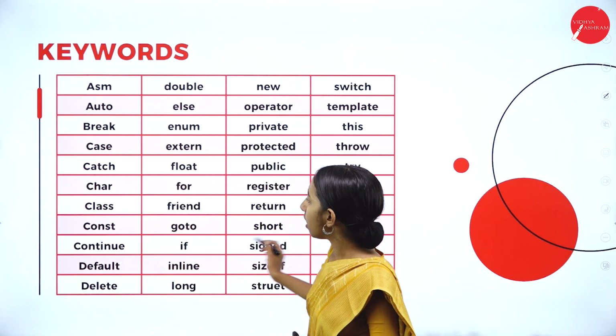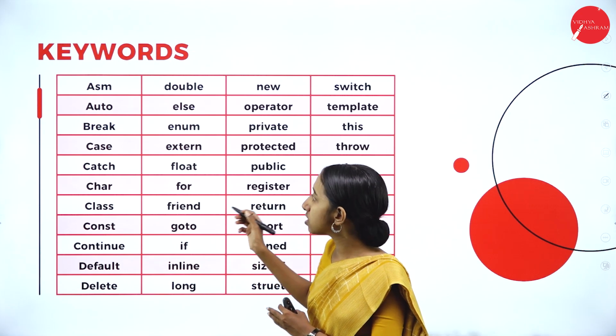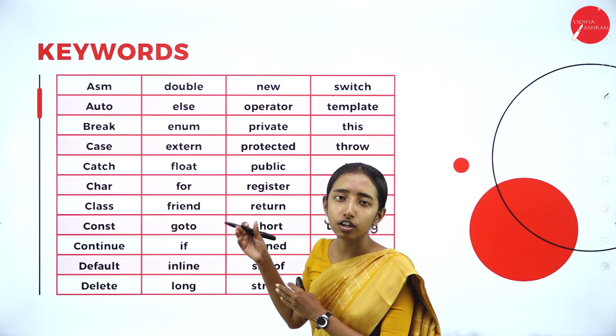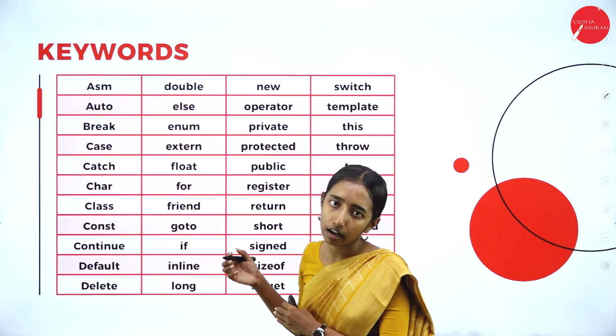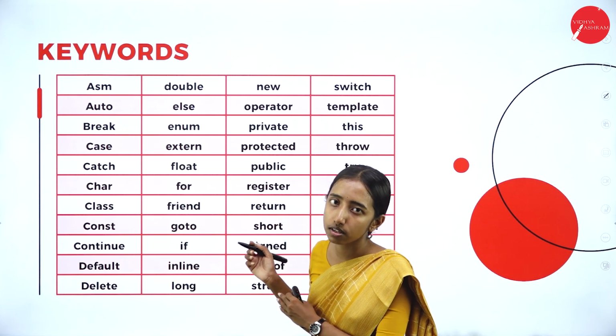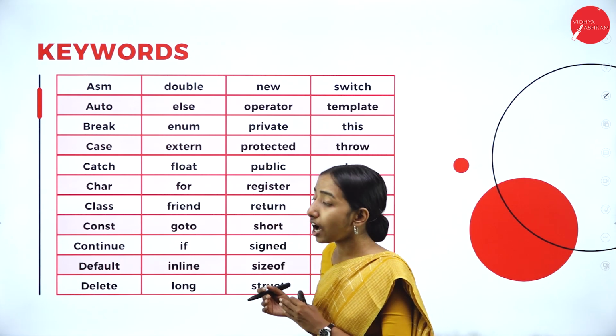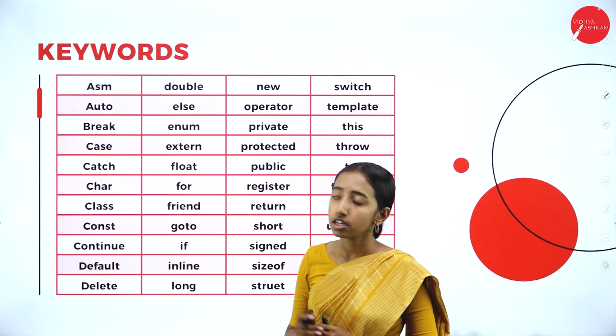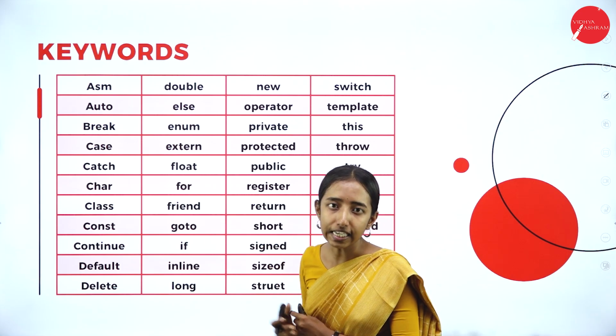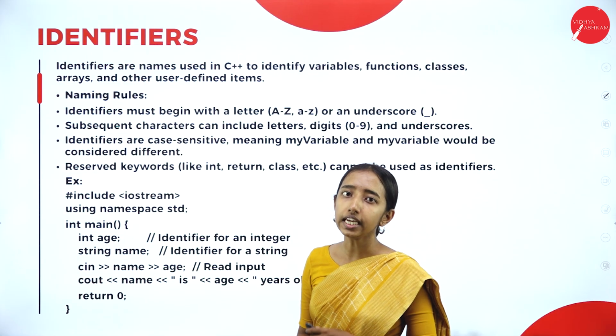So these are keywords that we are using more in the programming language, that we frequently see these words in our program. So there are totally 95 words. These are the words that we frequently see. So that was about the keywords.